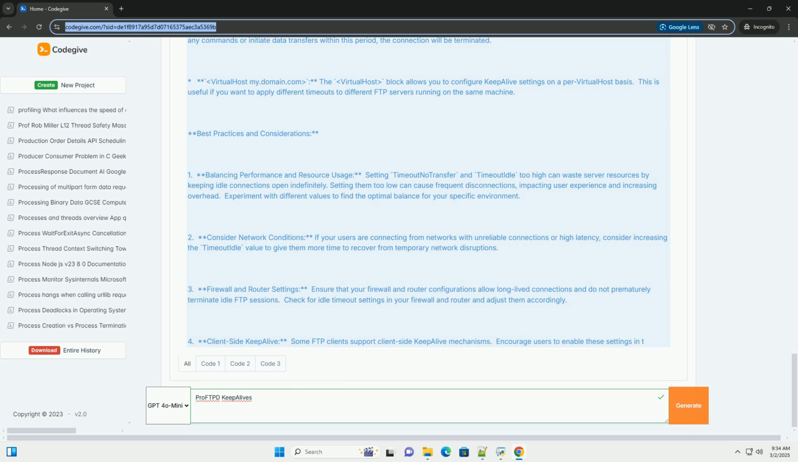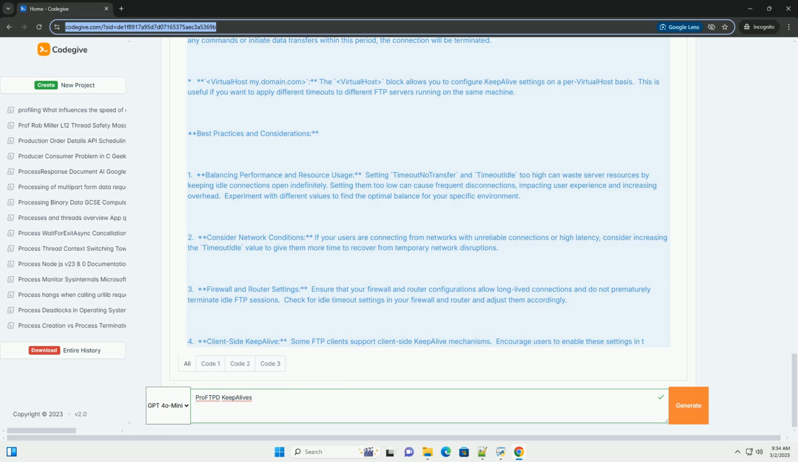TimeoutNoTransfer. This directive specifies the maximum number of seconds ProFTPD will wait for a client to begin a data transfer, for example uploading or downloading a file, after the control connection is established. If no data transfer is initiated within this time, the control connection is closed.